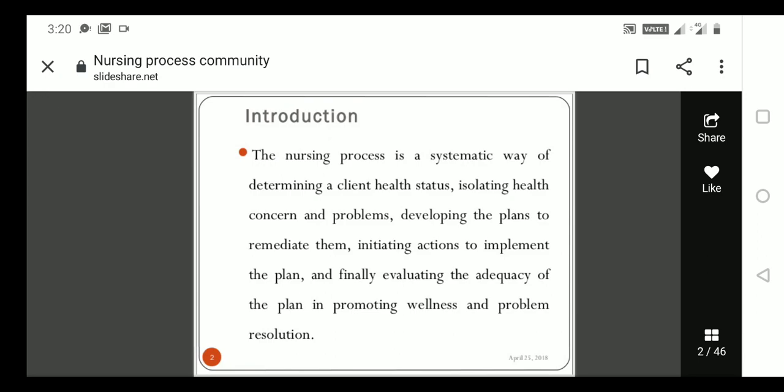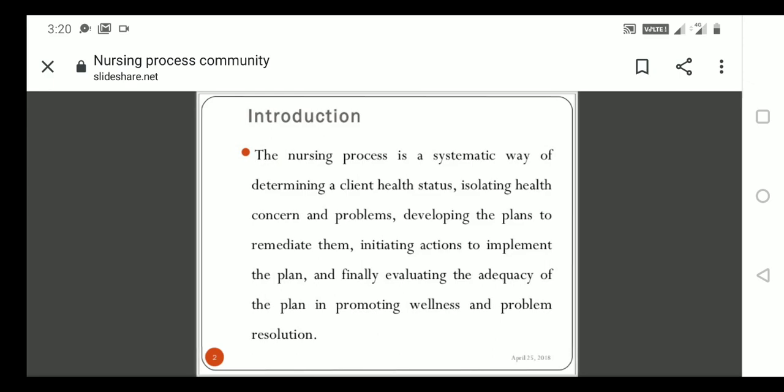What is the nursing process? The nursing process is a systematic way of determining a client's health status, isolating the health concerns and problems, developing plans to remedy them, initiating action to implement the plan, and finally evaluating the adequacy of the plan in promoting wellness and problem resolution.